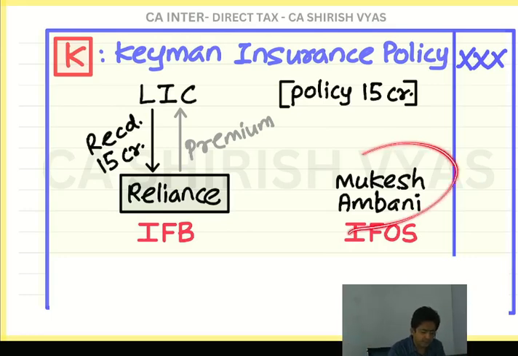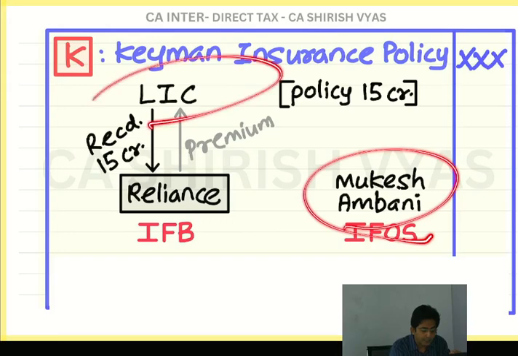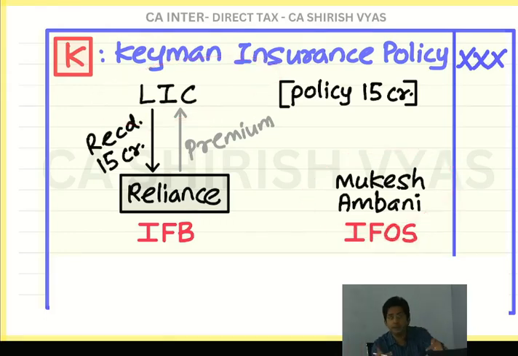So if Mukesh Ambani is worried about his wife and children, he will take a life insurance policy. That is a normal life insurance policy. It is not Keyman. It is normal life insurance, which we call in our day-to-day life. And for that, Ambani will approach LIC. There will be an agreement between Ambani and LIC. And there, if Mukesh Ambani dies, the money will be given to the family member. And for the family member, it is tax-free.